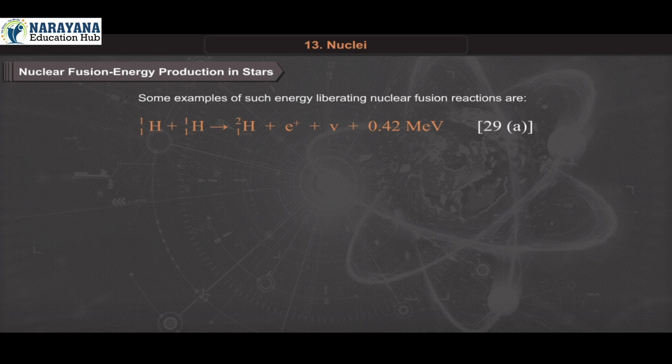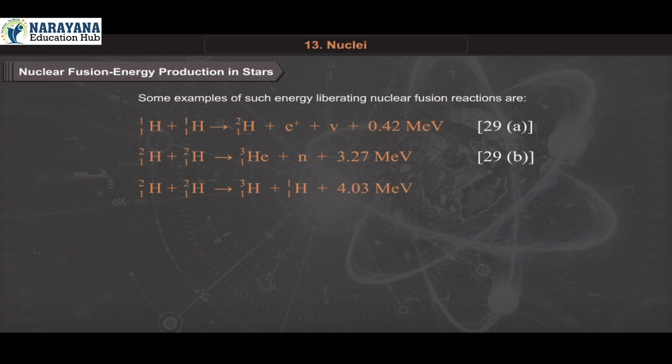Equation 29a. Hydrogen-1,2 plus hydrogen-1,2 gives helium-2,3 plus neutron plus 3.27 MeV. Equation 29b. Hydrogen-1,2 plus hydrogen-1,2 gives hydrogen-1,3 plus hydrogen-1,1 plus 4.03 MeV.